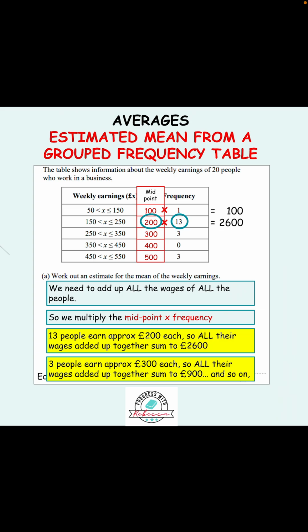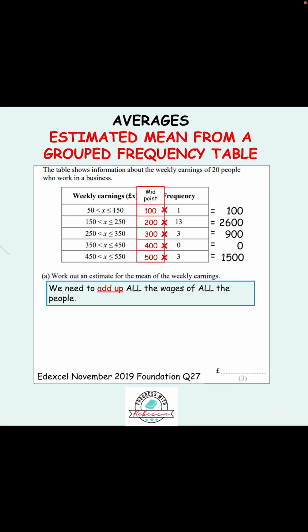And then 3 people earn approximately 300 each, so they total up to £900 in the week, and so on, and we do it for all of them. So we then have to add up all the wages of all the people. So we're going to sum up those numbers that we've just calculated.